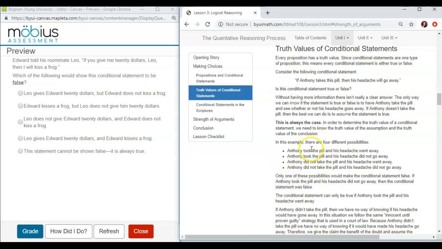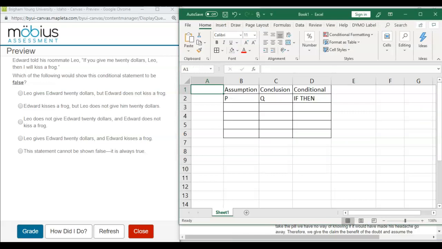Again, we talked about this in a previous one. I prefer looking at it a little differently. I'm a visual learner, and so I'm going to do something called a truth table. The truth table, as we went through in a previous question, has the assumption, the conclusion, and the conditional. I like to use the example of somebody being elected to office. If a person makes the claim, "If I am elected to office, then taxes will decrease," then we evaluate whether the if-then part of the conditional statement is true overall.